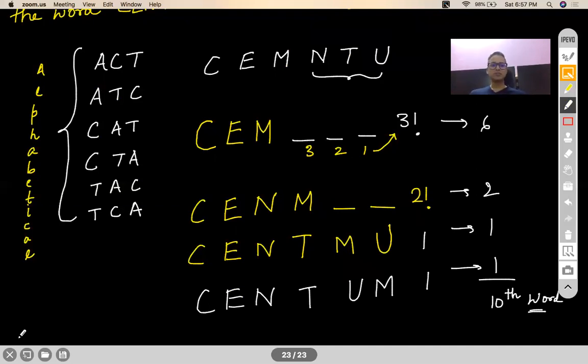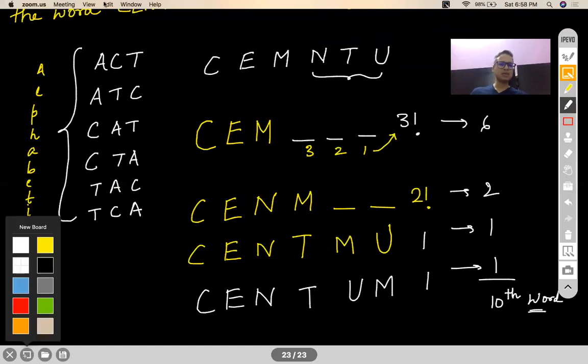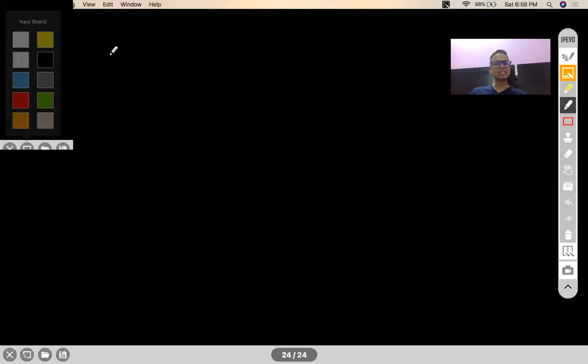Now, this was something where you could have actually counted literally. Some of you would have probably done that. So I will make it a little bit more complicated. This time, the word which I'm going to choose is Krishna.